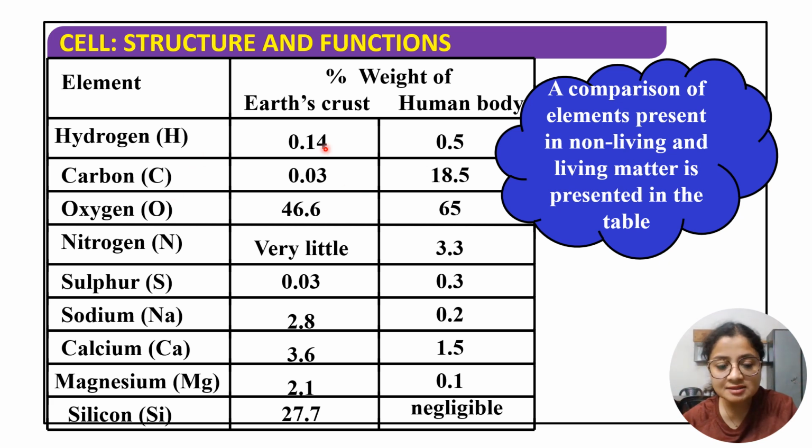In Earth's crust, percentage of hydrogen will be 0.14. In human body, percentage of hydrogen will be 0.5. Okay. Now, what do you mean by percentage weight? Percentage weight means per kg or per gram. ये percentage होगा 0.14% per kg. ठीक है.